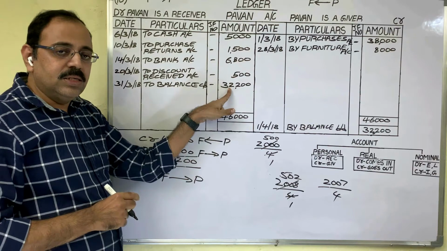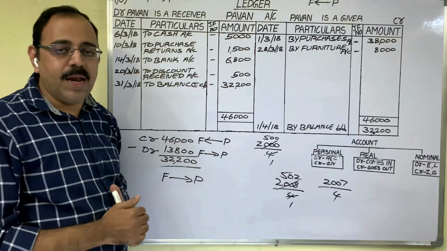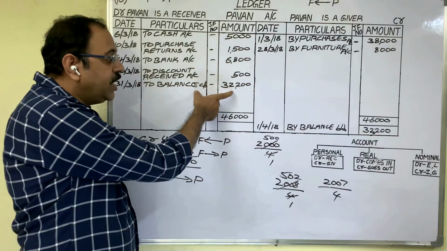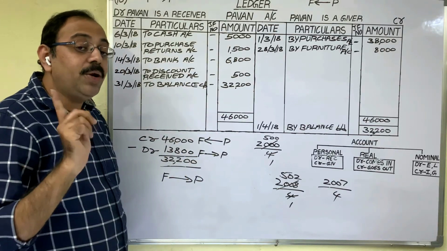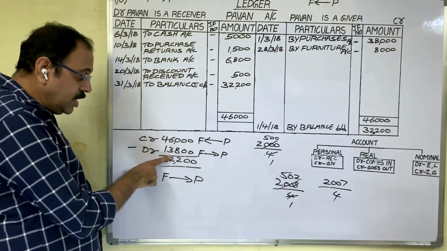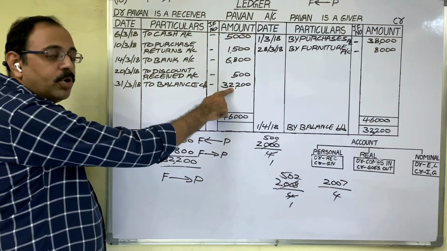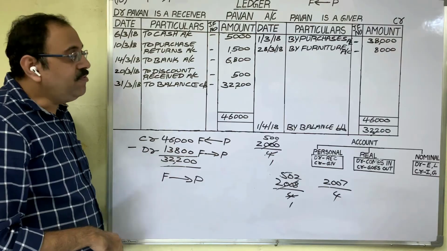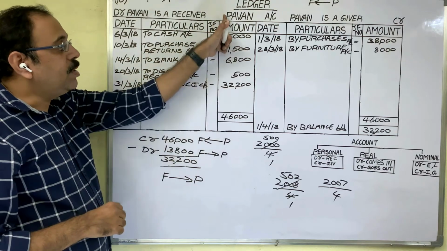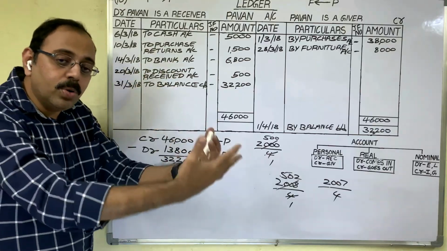Which balance this is? Any account shows either a debit balance or credit balance. Don't think that debit side we wrote balance carried down. Therefore it is a debit balance. Which side total is more? That balance account shows. Observe the totals. Credit total is more than debit total. Therefore, this balance amount is known as credit balance. If any personal account shows a credit balance, then the meaning is that person is a creditor to us. Means firm is liable to that person.